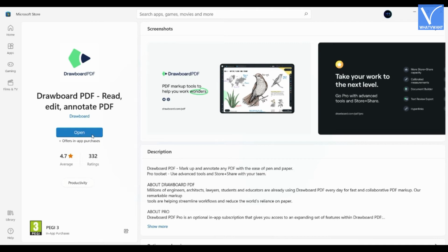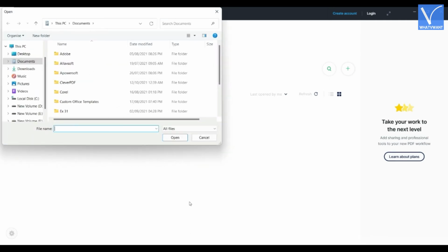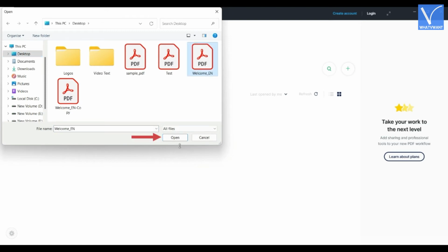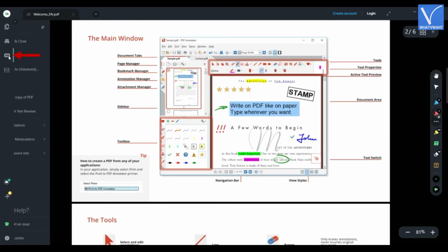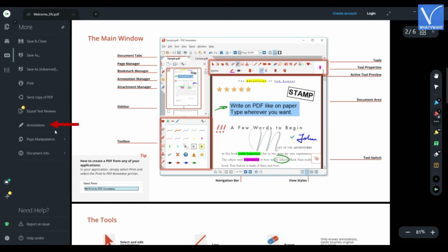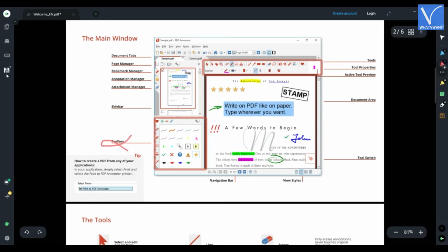After completion of download, click on Open to launch the application. Then, you will find the interface as showing in the tutorial. Click on Open File from Device option. A window will pop up. Choose the file from that window and click on Open. Click on the Document Settings option showing in the tutorial. Select the Annotations options. There you will find some annotation options. After the completion of annotation, click on the Save option.